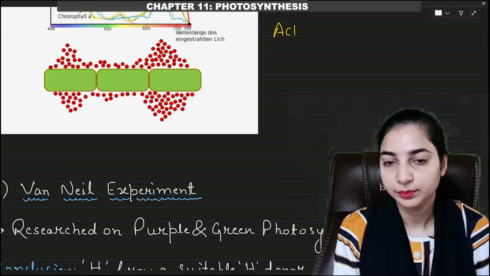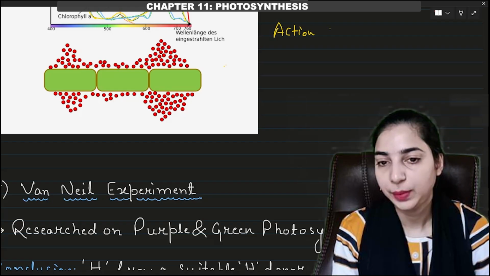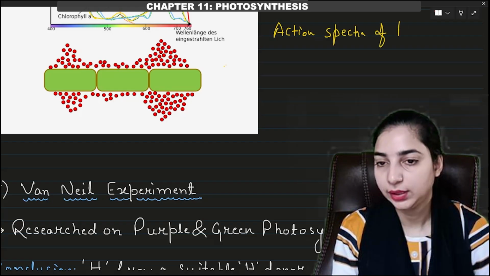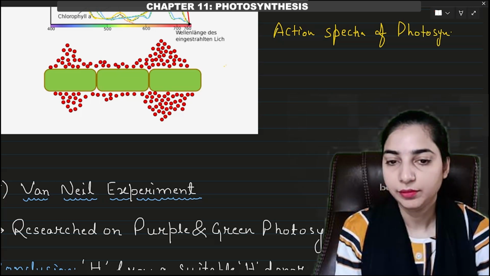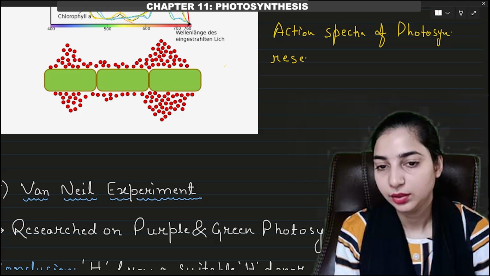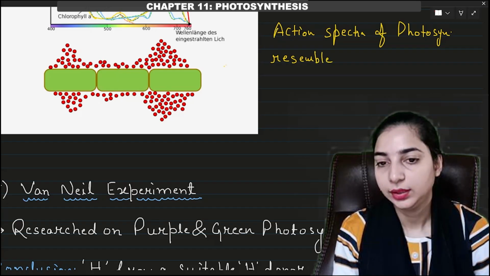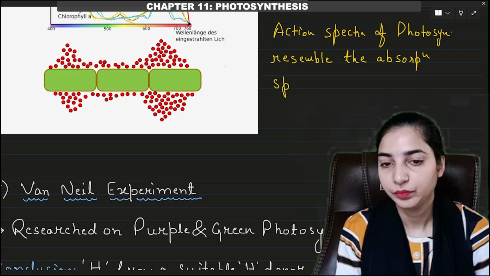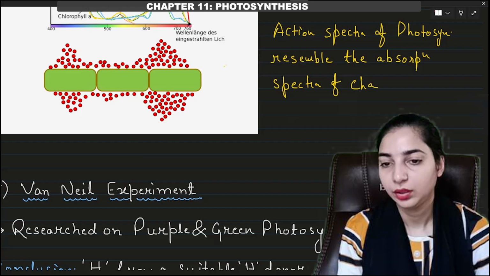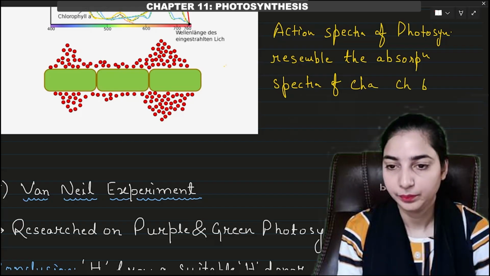Action spectra of photosynthesis roughly resembles the absorption spectra of chlorophyll A and chlorophyll B.